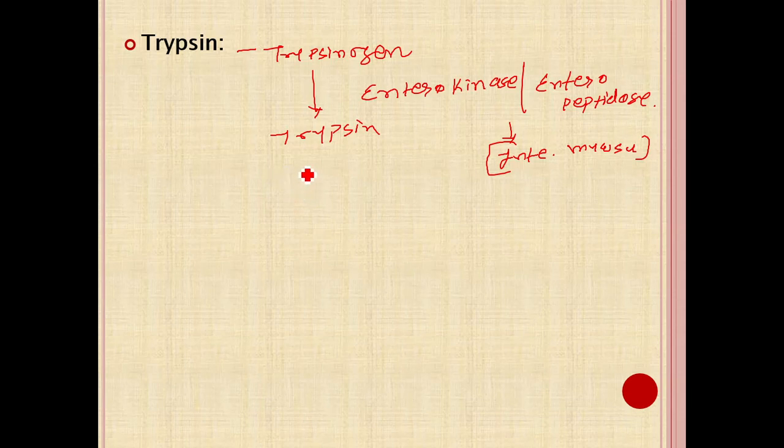From the N-terminal, a certain polypeptide chain is removed and it converts trypsinogen into trypsin. Then trypsin also acts as an autocatalytic molecule, meaning it further activates more trypsinogen into more trypsin molecules.